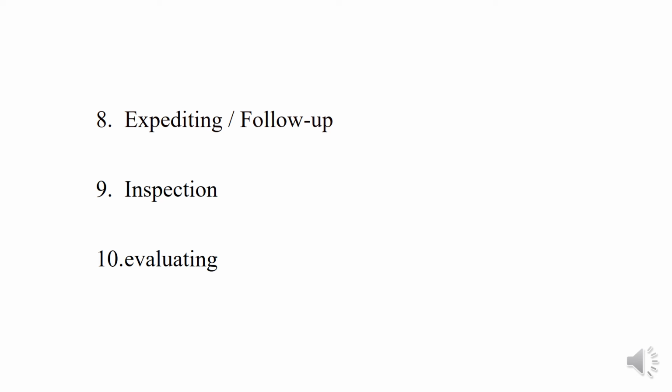Next function is inspection. Another major control function is the inspection. Although the control of the quality is often detached from the production planning and control department, its findings and criticism are of supreme importance both in the execution of the current plan and in the planning stage of future undertakings.